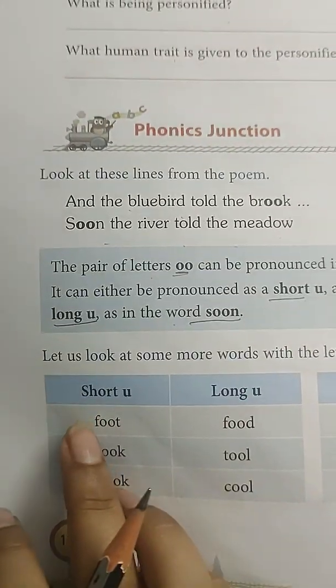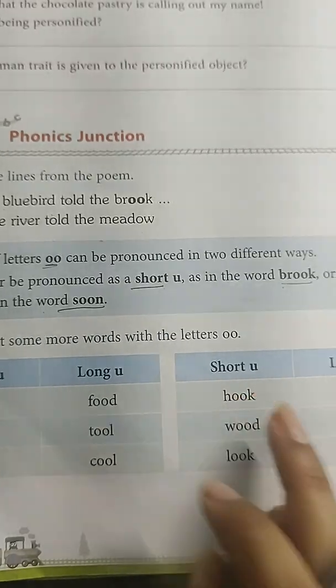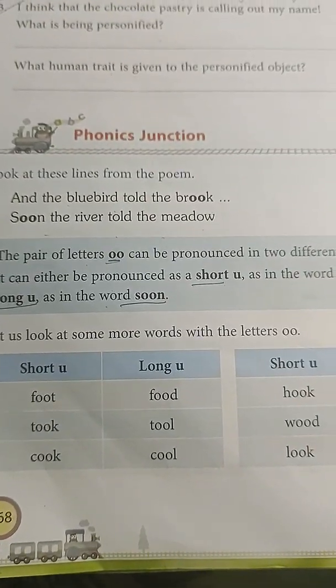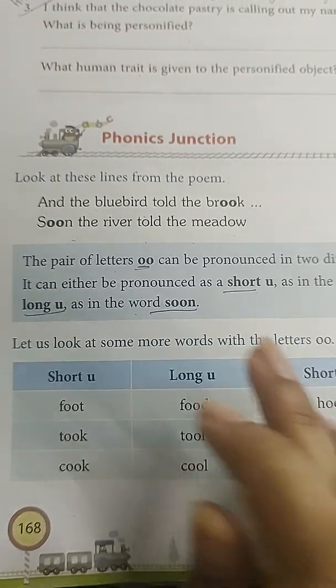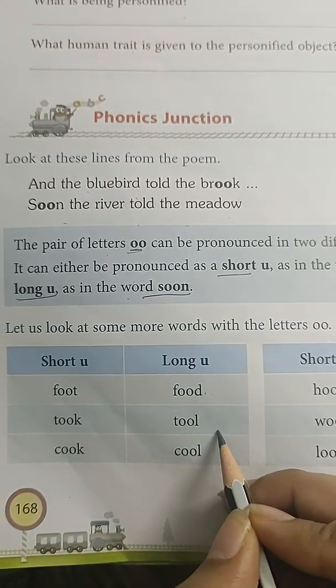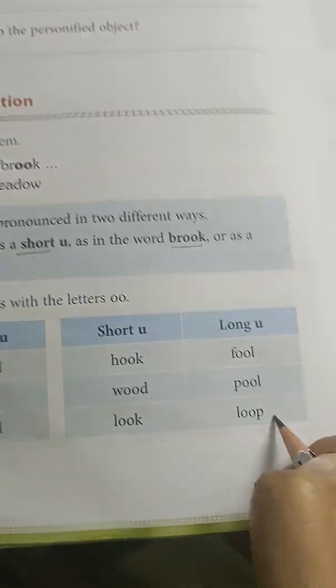Some examples are given here. Foot, took, cook, hook, would, look have a very short sound of oo, whereas the long oo sound is in food, tool, cool, fool, pool, loop.